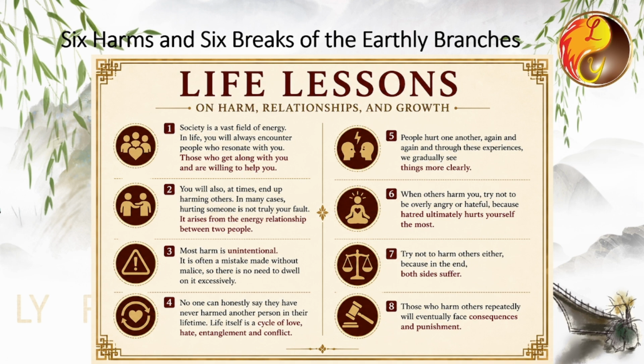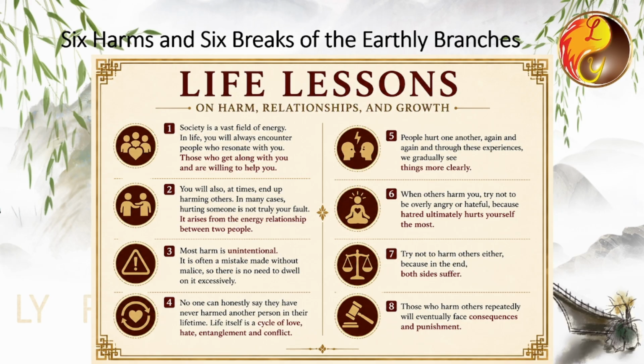On the other hand, if you dislike someone the moment you see them, it is because your Bazi charts do not harmonize. How do they not harmonize? It is because your earthly branches and theirs, or your heavenly stems and theirs, form relationships of punishment, clash, break, or harm. That is why you feel incompatible with them.